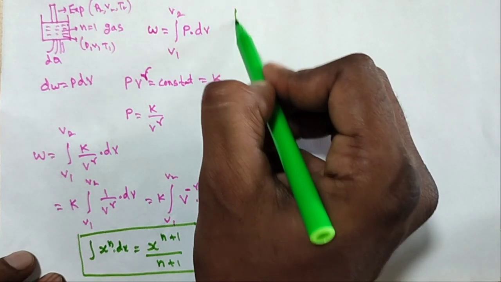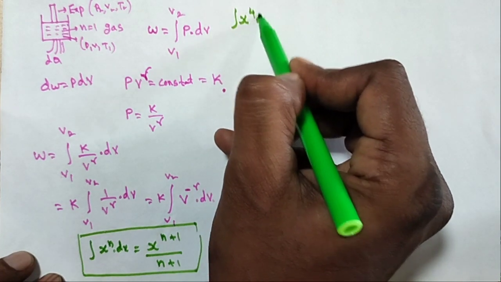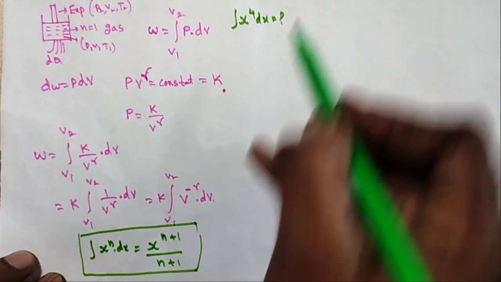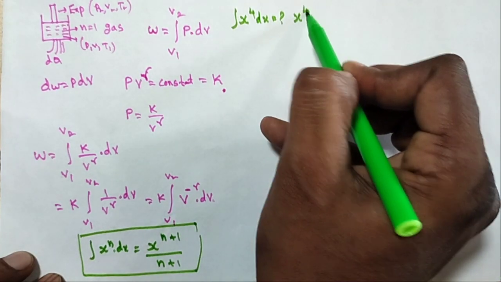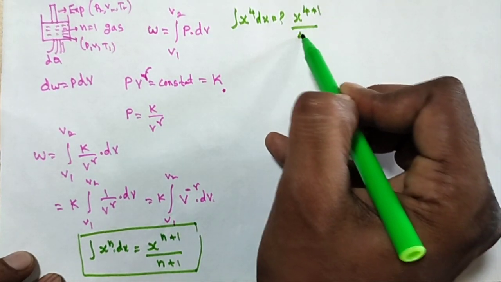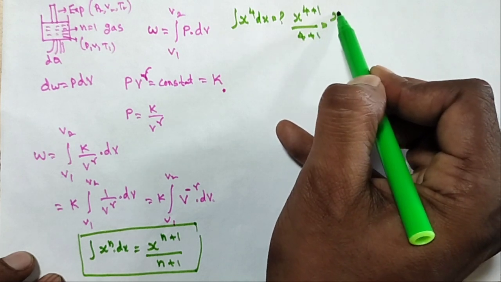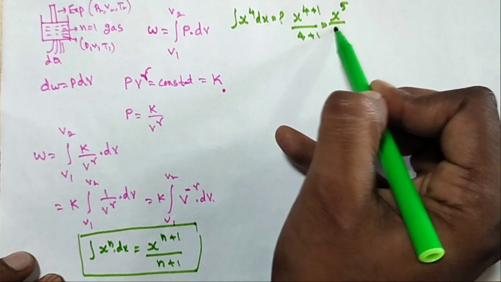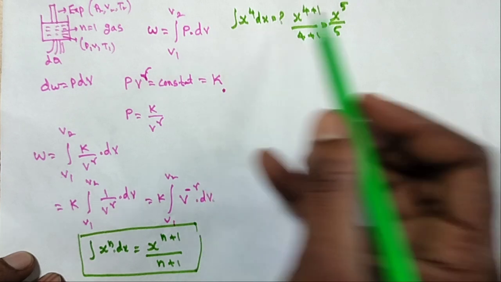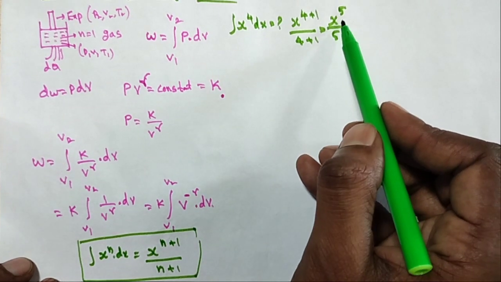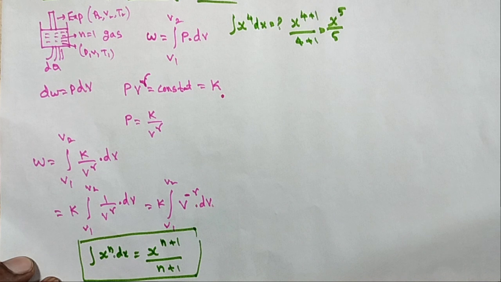For example, the integral of x power 4 dx. What is the value? x power 4 plus 1 by 4 plus 1, that is x power 5 by 5.